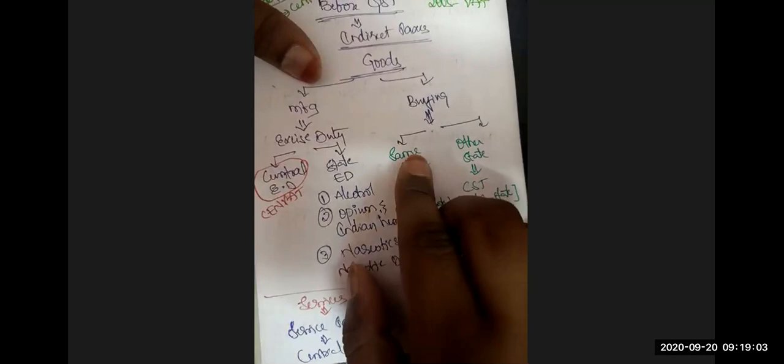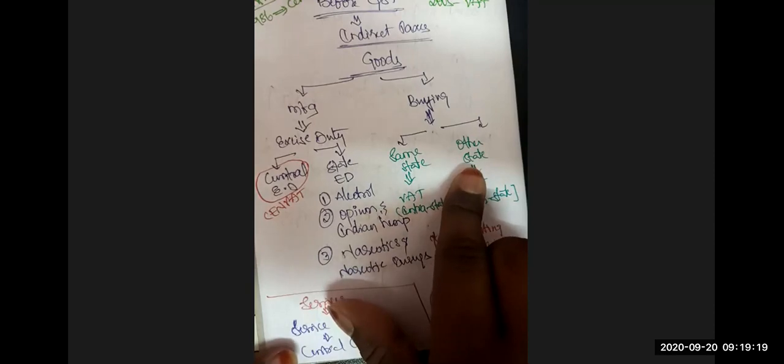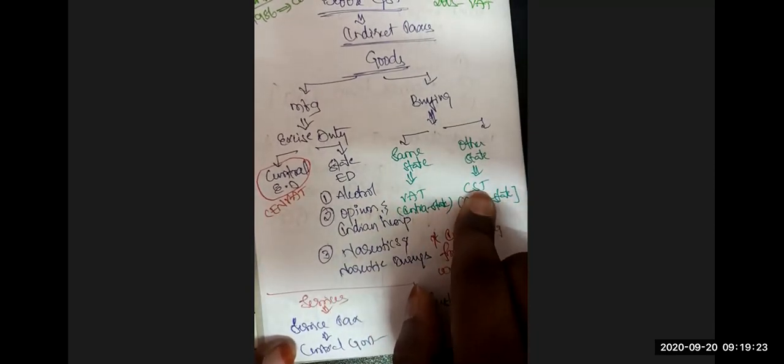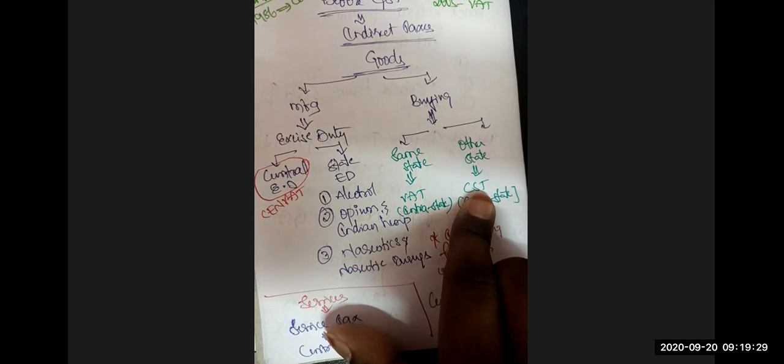Whenever you're buying goods from the same state, you're supposed to pay the VAT, value added tax. This is what we call intrastate transactions. On intrastate sales and purchases, VAT is leviable. And when you're buying from another state, interstate transactions, CST is leviable. So what is CST? Central Sales Tax. CST stands for Central Sales Tax.